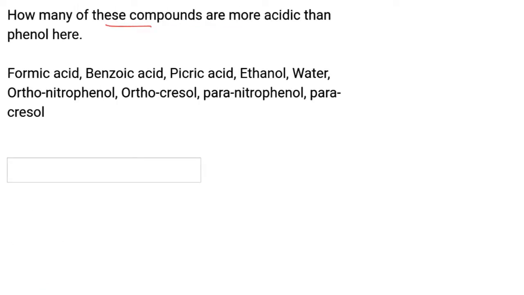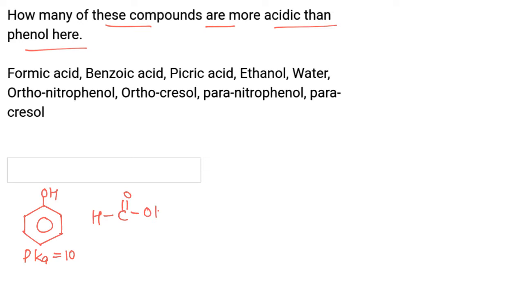How many of these compounds are more acidic than phenol here? Now phenol has pK value 10, and those compounds which have pK value less than 10 are more acidic than phenol. For example, formic acid. Formic acid has pK value approximately 3.74. In fact, all of the carboxylic acids are more acidic than phenol.